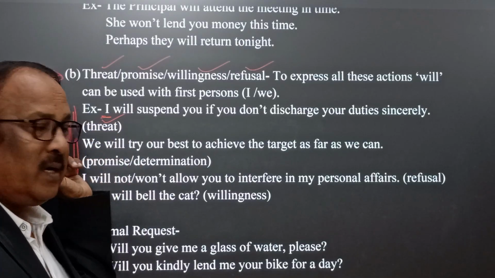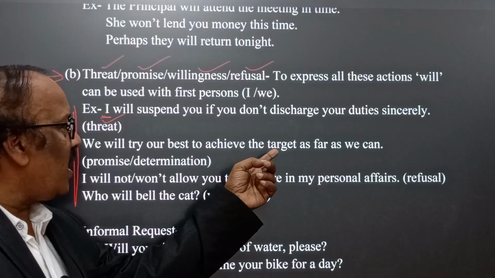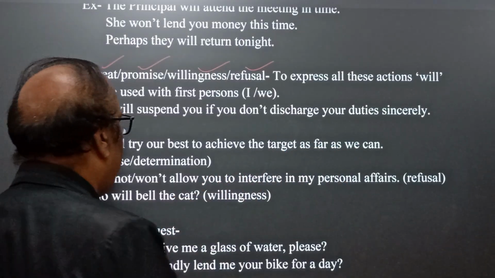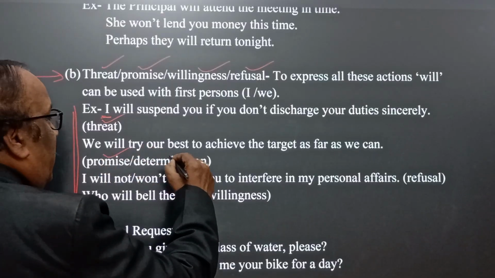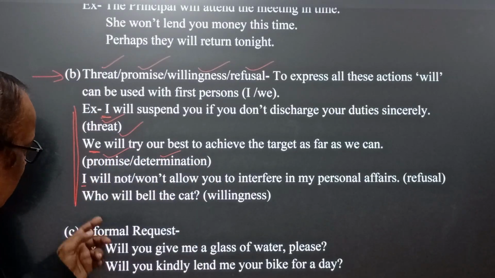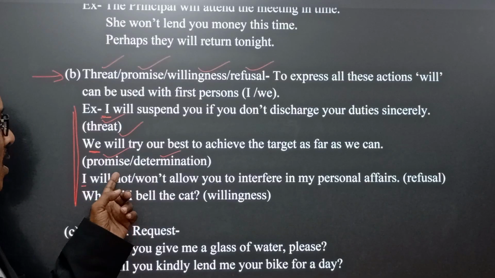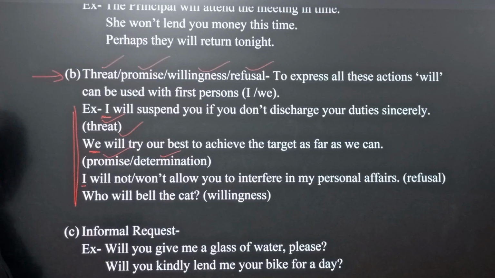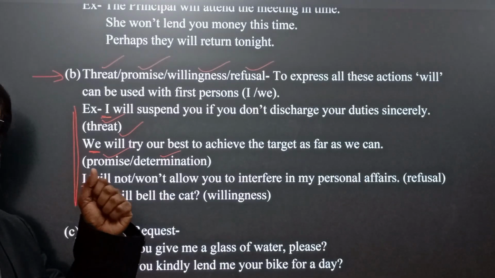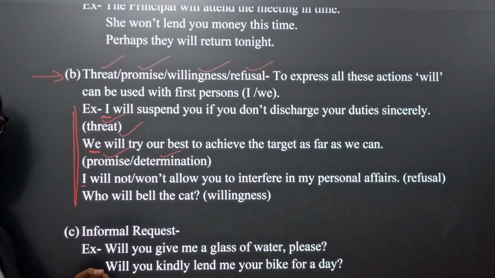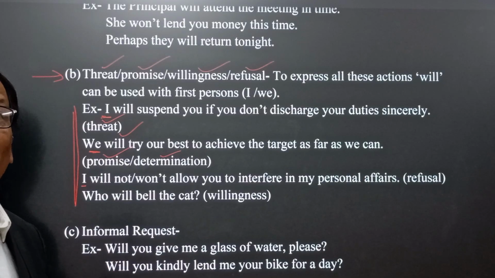Next, we will try our best to achieve the target as far as we can. Here it is a matter of promise or determination. Okay, I here is first person singular number. I won't or will not allow you to interfere in my personal affair. It means here the speaker strongly opposes the interference of anybody in his personal affairs.